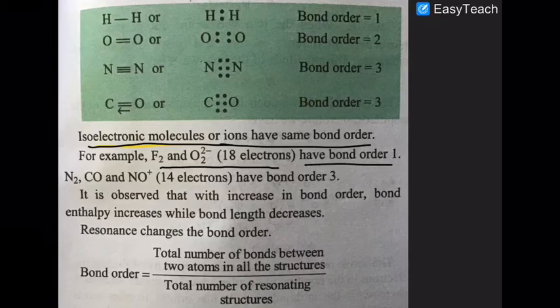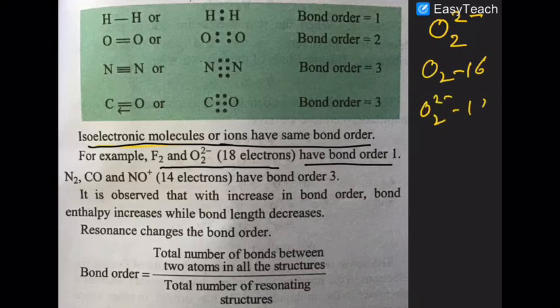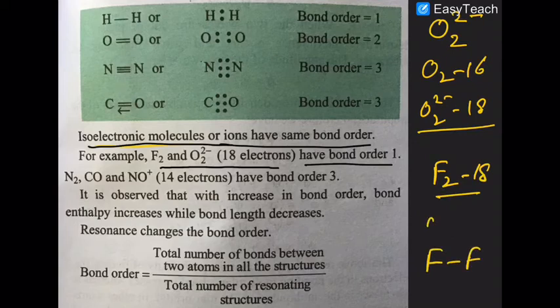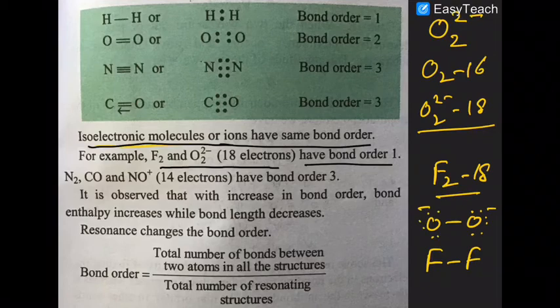Look at that. What they are trying to say is, yesterday I discussed the peroxide ion. In the peroxide ion, oxygen has 16 electrons, so 2 negative means 2 extra electrons, so 18. Fluorine also has an 18 electron system. So fluorine has a bond order of 1. Peroxide also has a bond order of 1. Are you getting that or not? Similarly, N2, CO and N2 plus, they all have a bond order of 3.